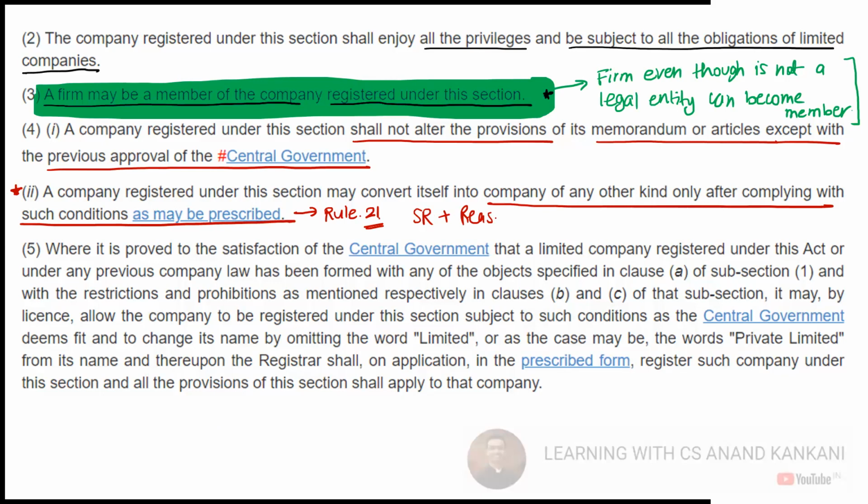Then again, we have subsection 5, where it says that if, let's say, it is proved to the satisfaction of the Central Government that a limited company registered under this Act or under any previous company law has been formed with any of the objects specified in clause A of subsection 1 and with the restrictions and prohibitions mentioned in clauses B and C of that subsection, it may by license allow the company to be registered under this section, subject to the conditions as the Central Government may deem fit, and to change the name by omitting the word limited, or as the case may be private limited.